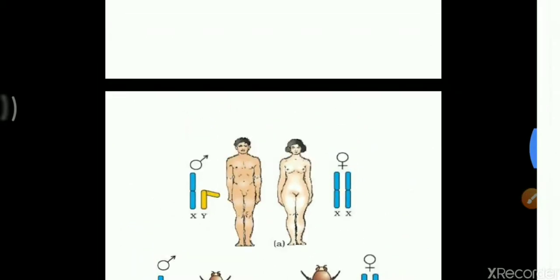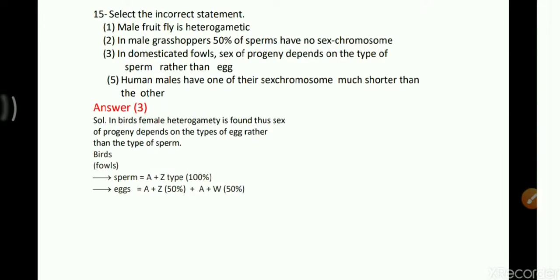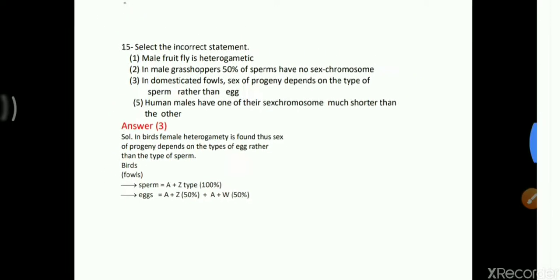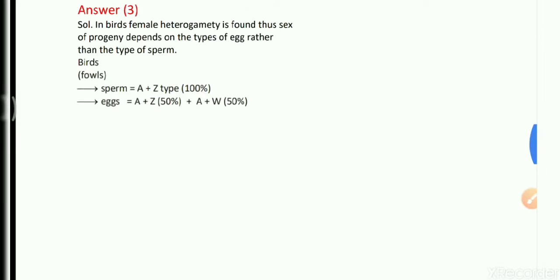So how do we conclude our answer from these options? Male fruit fly is heterogametic. Fruit fly, Drosophila, is an insect, so the male is heterogametic, because the male Drosophila has XY chromosomes. Okay, so come to option 2.